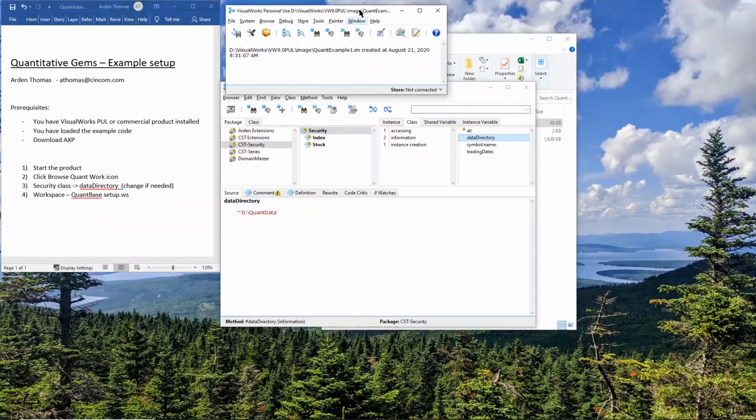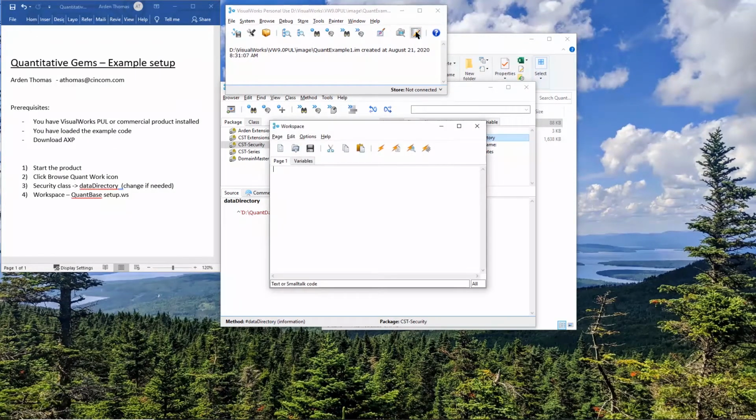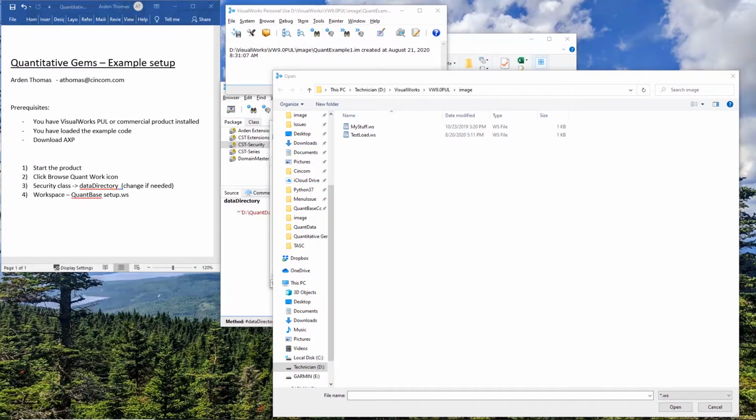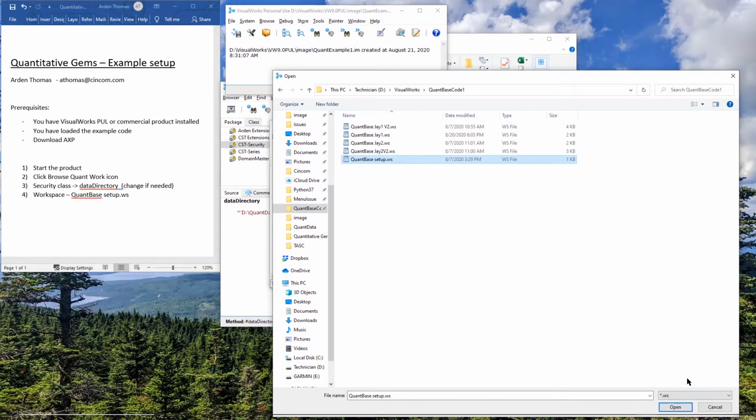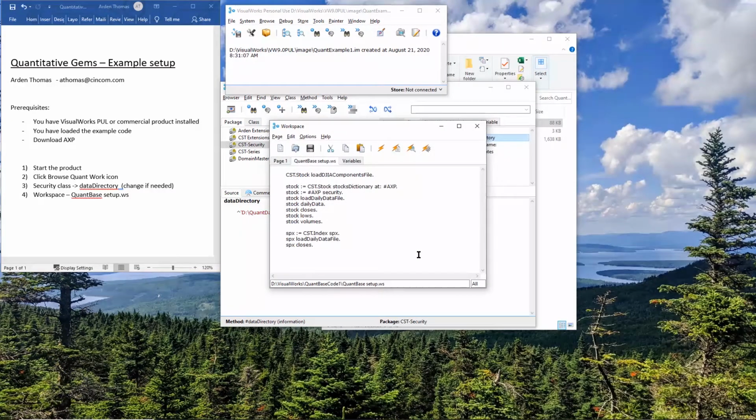Okay, next come back to our launcher, and we're going to open up a workspace. You can open up the workspace. Then we want to find a workspace. We're going to say open. Then you are going to navigate to QuantBase Code1. And notice we have a workspace.ws called QuantBase Setup. We're going to click on Open, and here we have that. So this is some code in a workspace. It's like a scratchpad area.